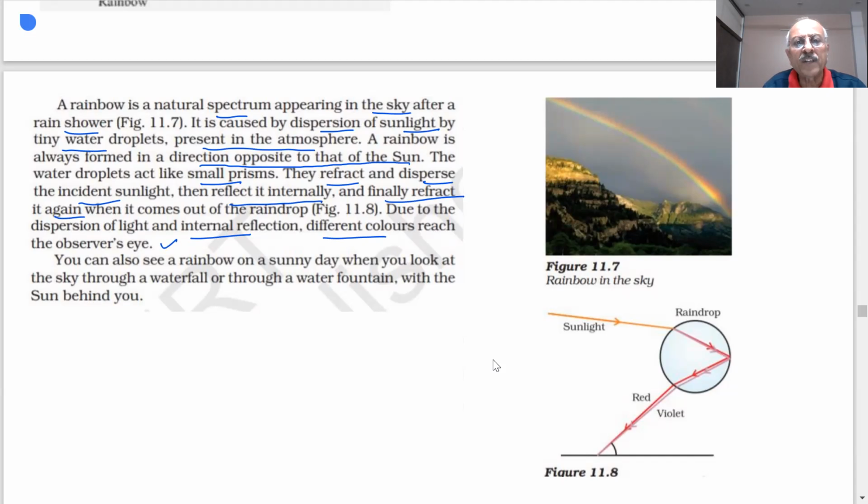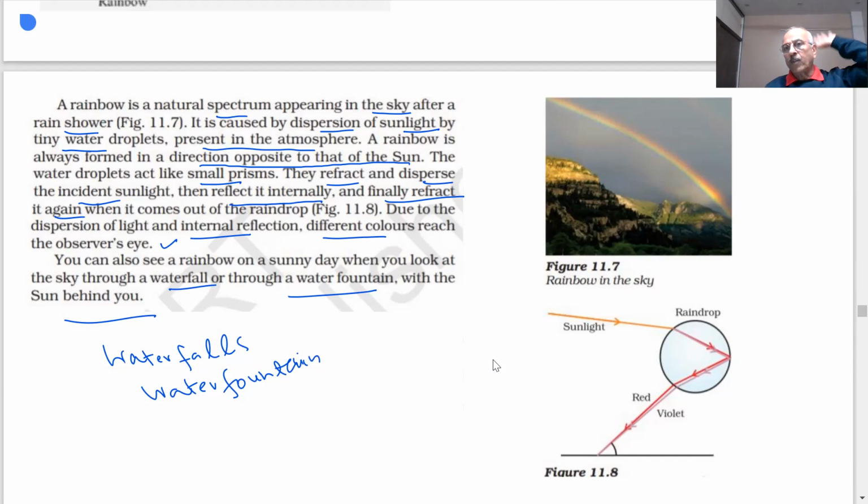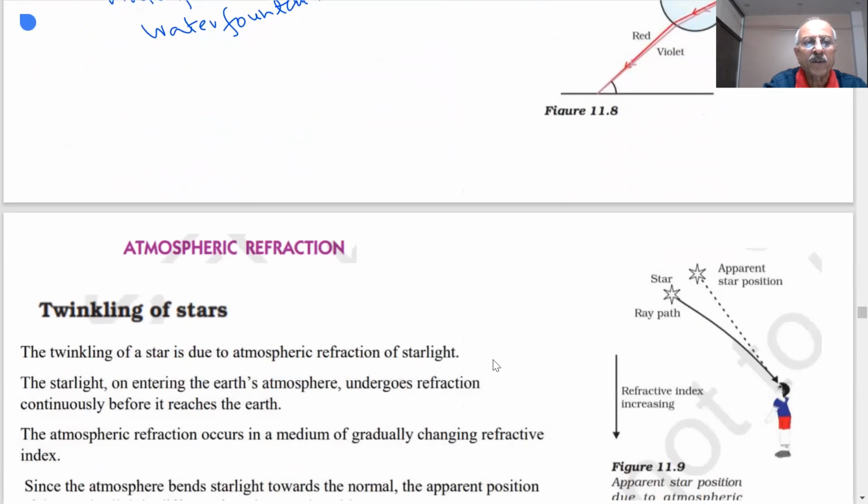So you can see a rainbow on a sunny day when you look at the sky through a waterfall or through a water fountain with the sun behind you. You have seen waterfalls in some hill stations, water fountains in some parks. If the sun is opposite to you, then you can see these rainbows. With the sun behind you, you will observe the rainbow. Very good. We know what the rainbow is.